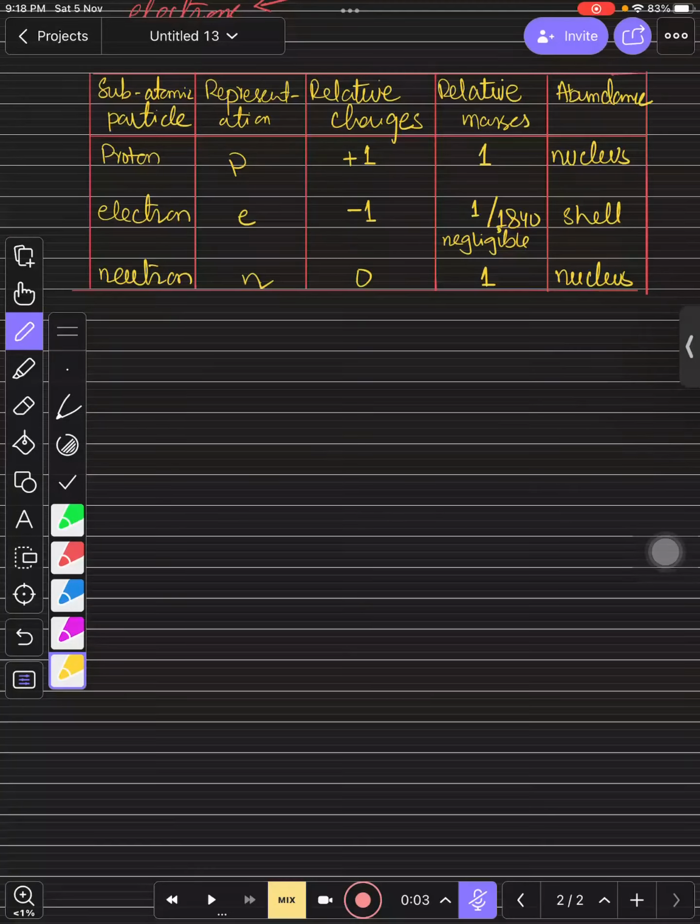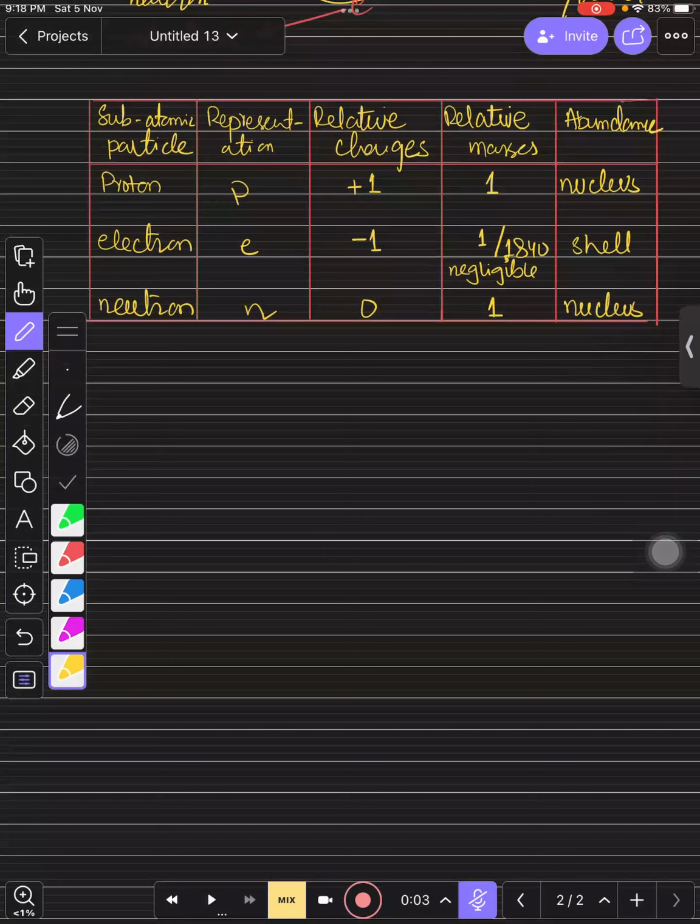This is always fixed, you just need to learn it. It is not going to change. If someone asks you the mass of an electron, say that it is negligible. We are not going to talk about it because it is very small, 1/1840 times lesser than the mass of a proton.